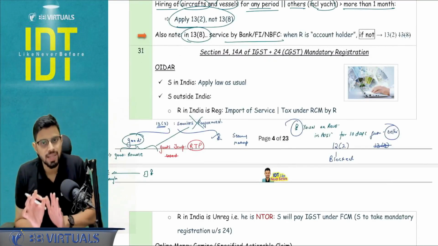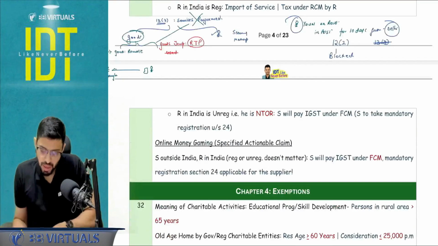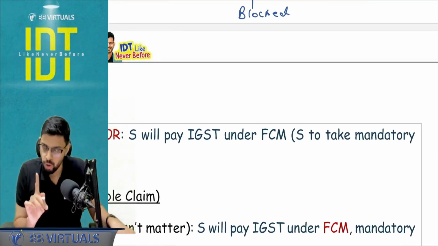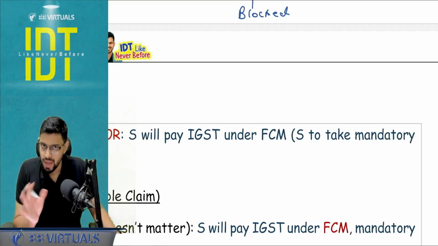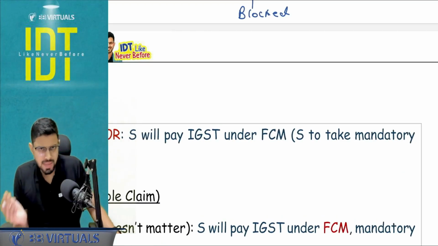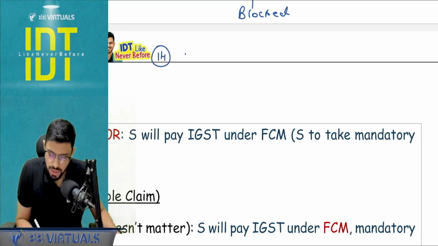Section number 14 and section number 14A, that is OIDAR, section number 14, and 14A is online money gaming. I want to give you a small analysis. Please pay attention. Basically, both of them apply when the supplier is outside India. If the supplier is in India, you apply the normal law. First, I will talk about section number 14 that deals with OIDAR.